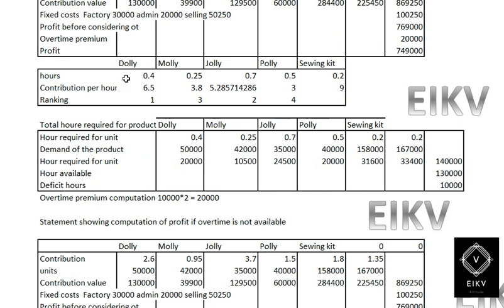Going further, we have the hours computation, the ranking computation. So we have the contribution per hour and the respective hours per unit of the product. When we divide these two, we will get the ranking as: for Dolly rank 1, for Jolly rank 2, for Polly rank 4, and for Molly rank 3, respectively.